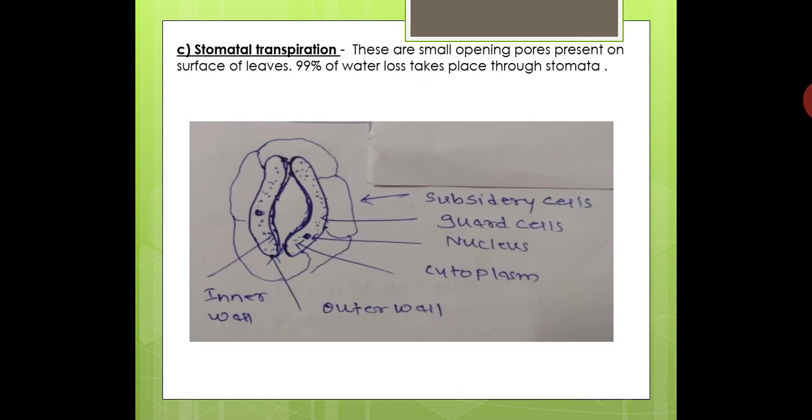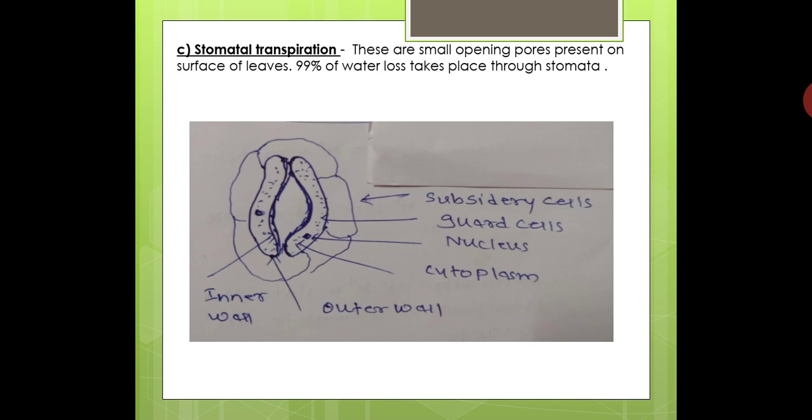Stomata, we know, are small opening pores present on the upper and lower surface of the leaves. 99% of transpiration takes place through the stomata, and only 1% occurs by cuticular or lenticular transpiration. So these are the three important types of transpiration. Now let us